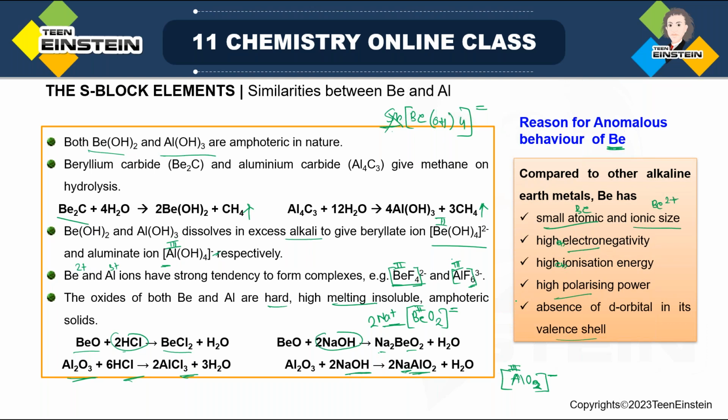Now the last reason, not much related to the reactions we have seen for beryllium, where you have seen the difference with other members. The last reason is not so common, but in some cases, for example, beryllium forms a 4 covalency compound. Coordination number maximum 4, it cannot exceed that. But for other members, it can exceed because of presence of d orbital. So only in some cases the last reason is applicable. But overall, all these are the reasons why it is behaving differently compared to its other members.